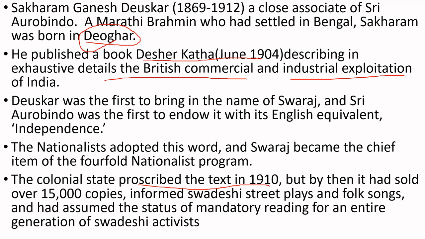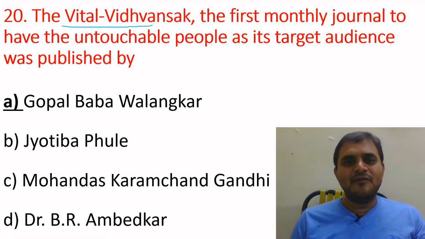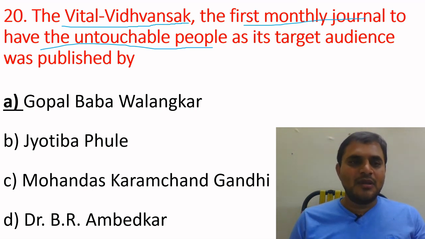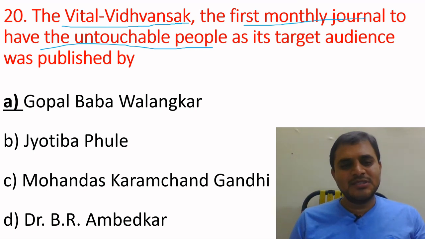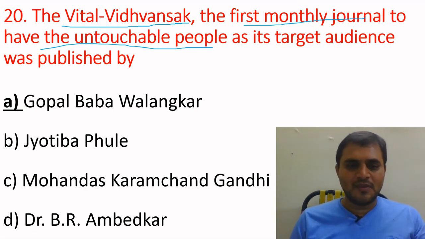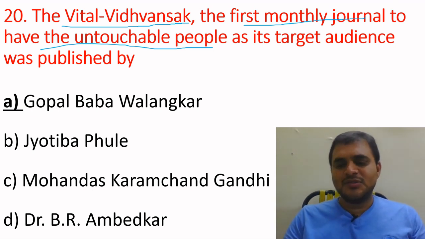20th question. The Vitthal Vidhvansak, the first monthly journal to have the untouchable people as its target audience, was published by: option A, Gopal Baba Walangkar; option B, Jyotiba Phule; option C, Mohandas Karamchand Gandhi; option D, Dr. B.R. Ambedkar. This is the toughest question.